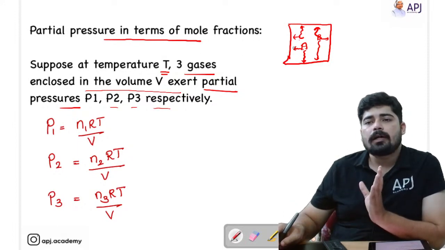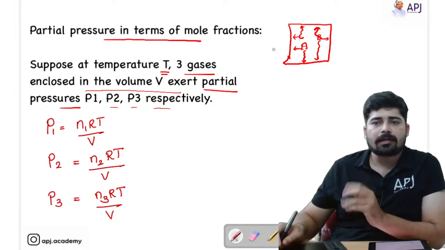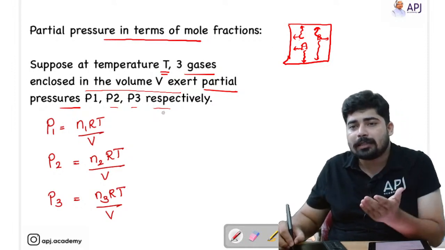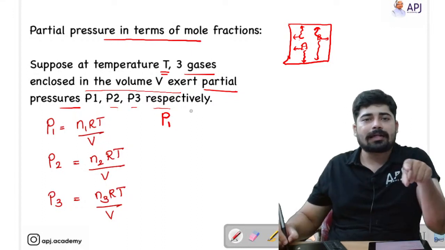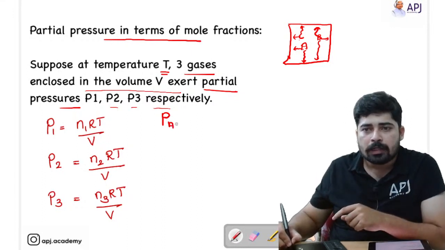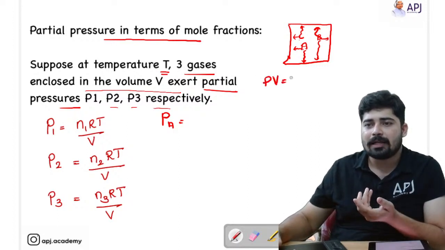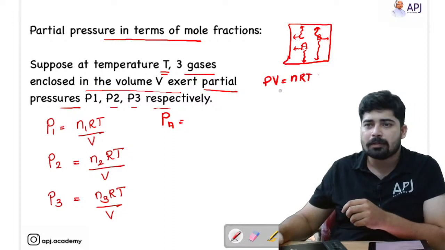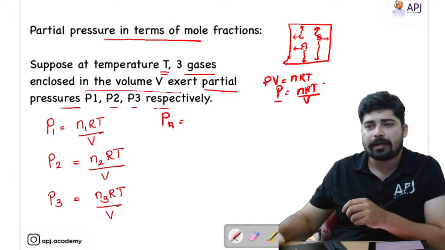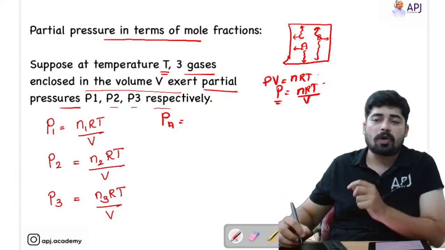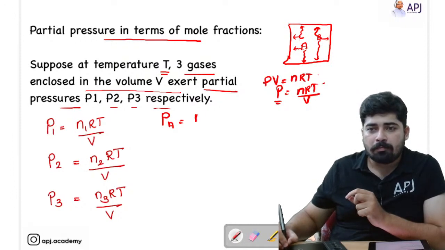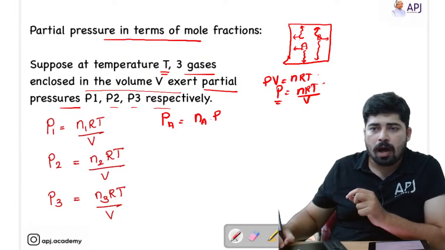So, we have 3 gases in that container. I wanted to calculate the individual pressure, or we can call it the partial pressure, exerted by A. In the last class we studied that PV is equal to nRT, that means P is equal to nRT by V. This is the formula to find the partial pressure of a gas. So PA is equal to the number of moles of A into R, the ideal gas constant, into temperature, divided by the total volume.